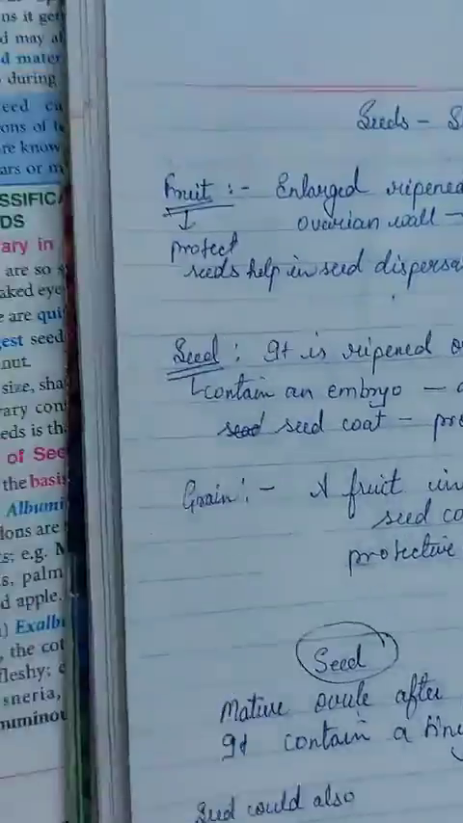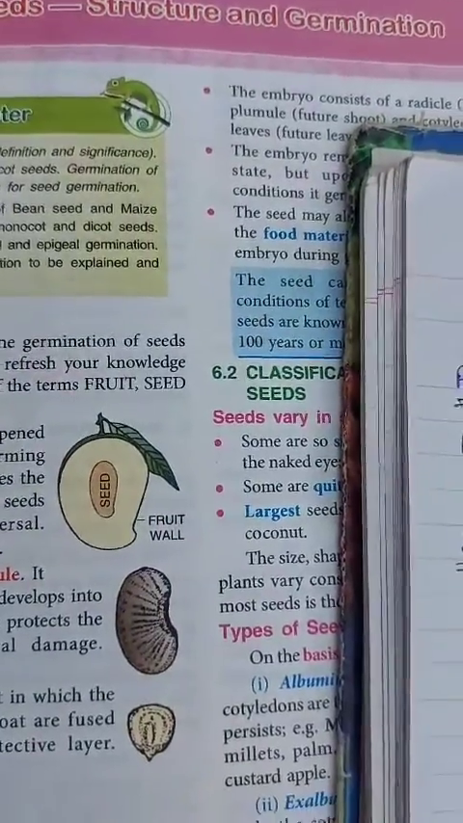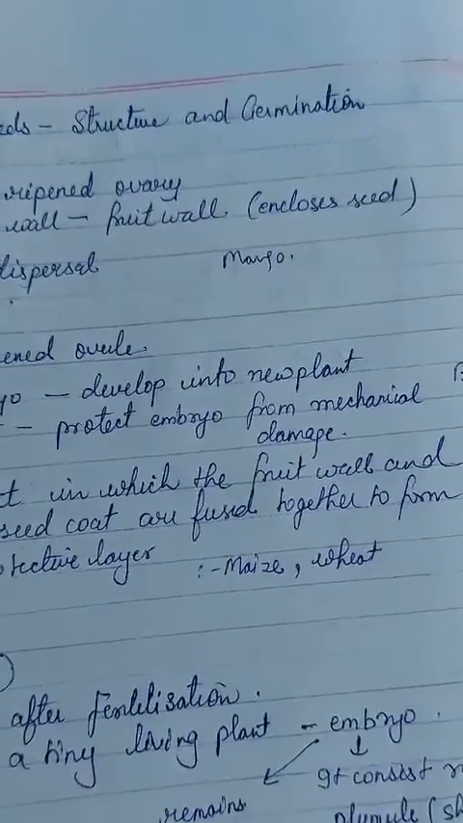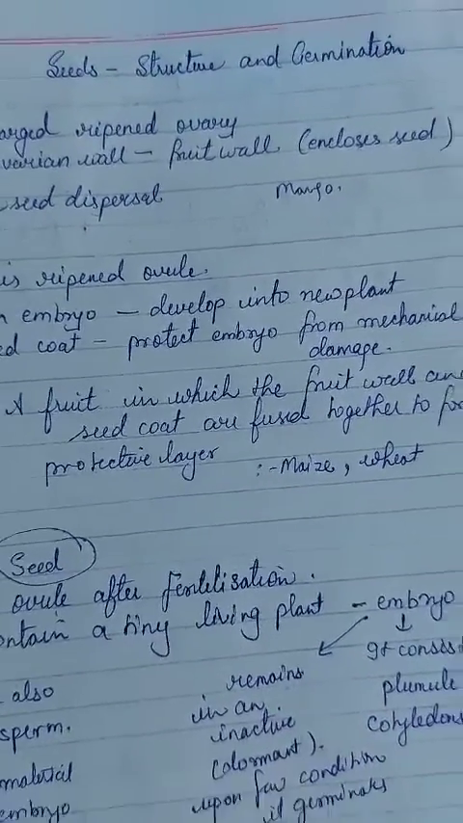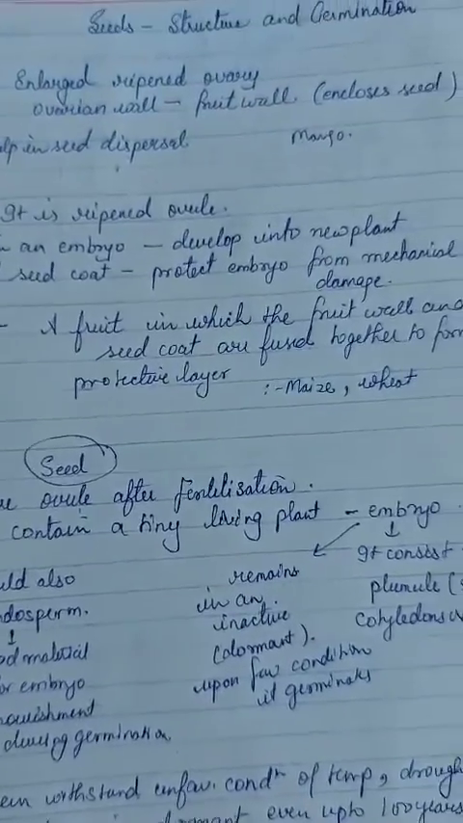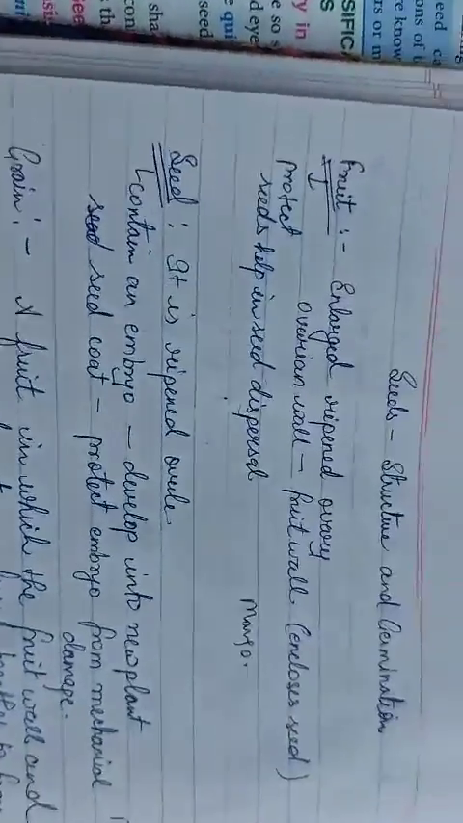Today we are going to study the seed structure and germination. Referring to the seed, first of all we have to know what is fruit, seed and grain. First of all, what is fruit? We already studied fertilization and pollination. Now how the fruit was formed, and what is fruit, we are going to see.